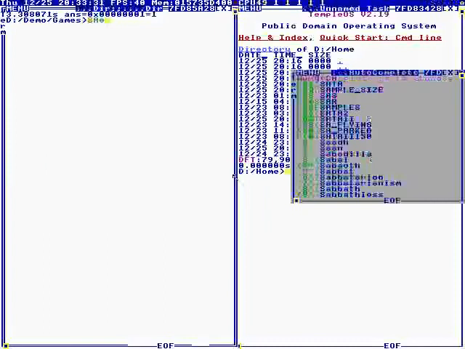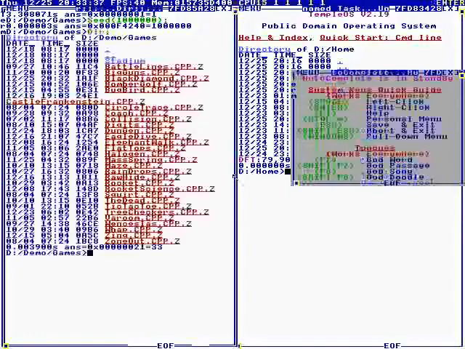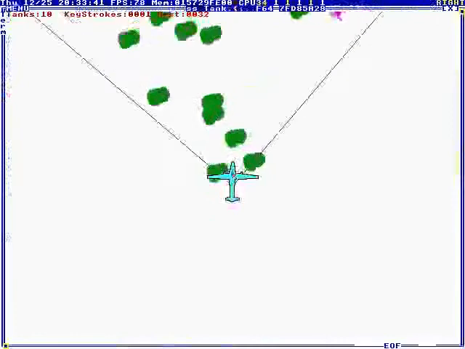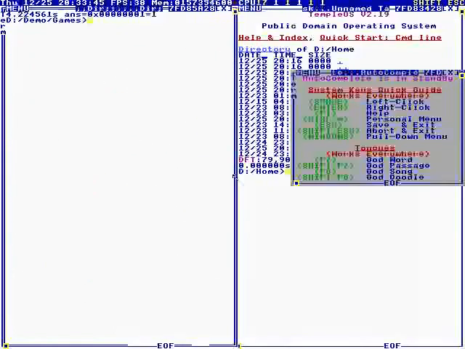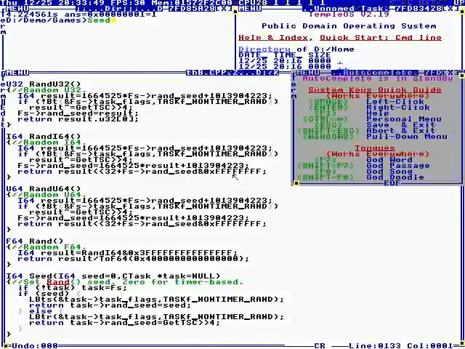Now if we say seed 1, 1, 2, 3, 1, 2, 3, and now if we do bomber golf, now it has the 2 tanks kissing. You see that? Okay, so do you understand how random numbers are made?